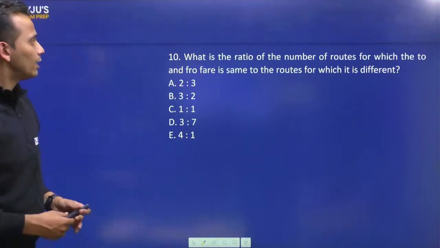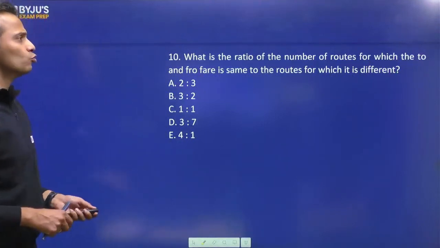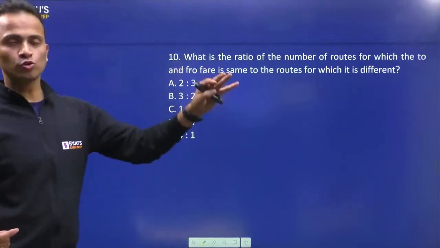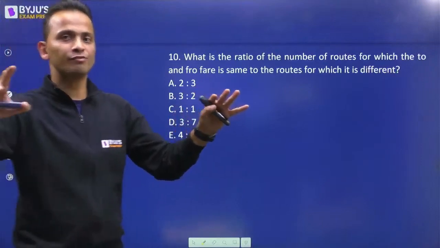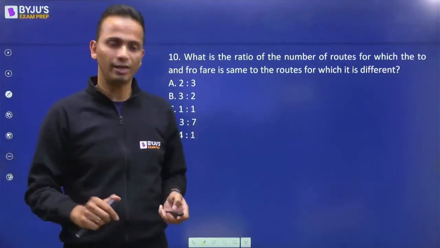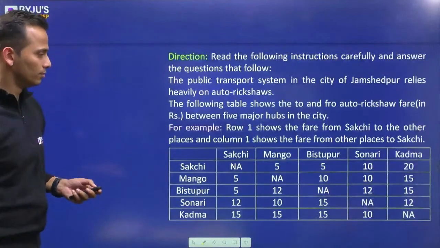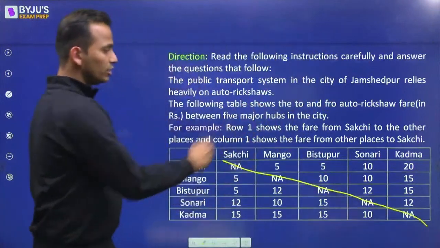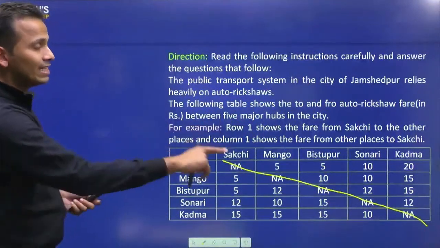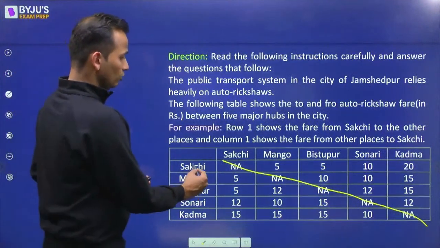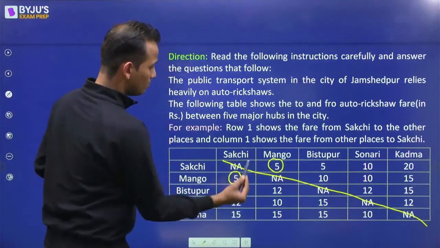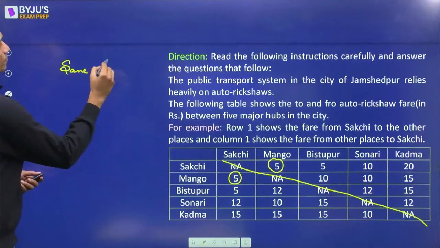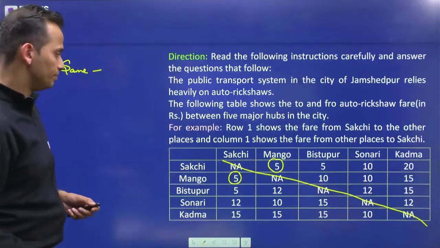Okay, now let's solve this one. What is the number of routes for which to and fro is same and the number of routes for which it is different? We'll calculate both of them and then we'll take their ratio. So I'll go back to the table, and look on both sides of this diagonal that I have drawn. Now Sakchi to Mango and Mango to Sakchi, this is same. So I'll mark all of them which are same.